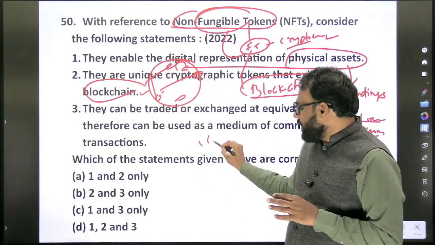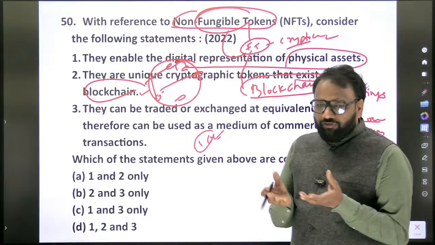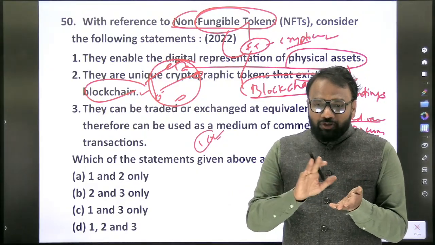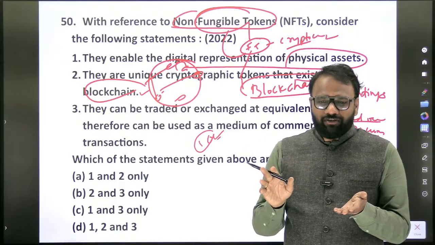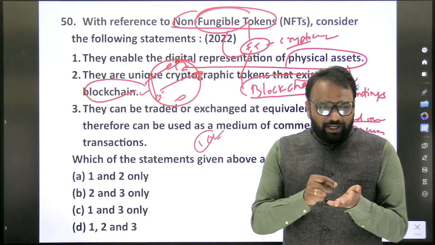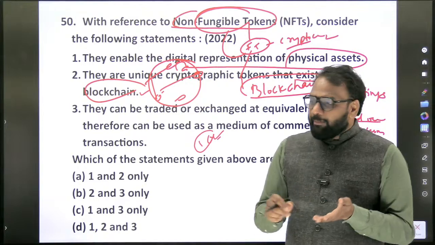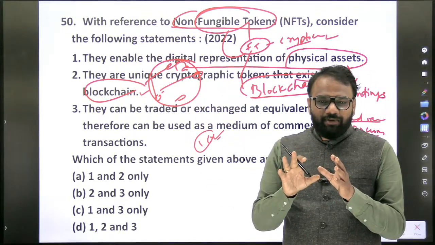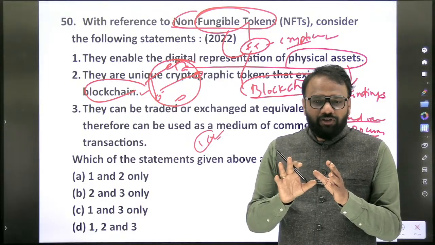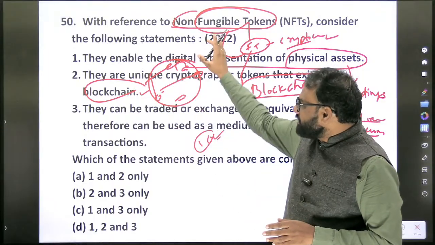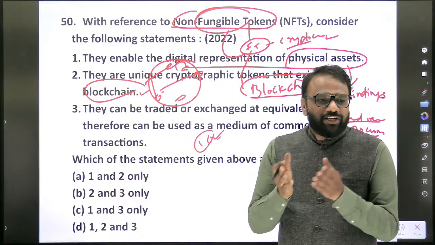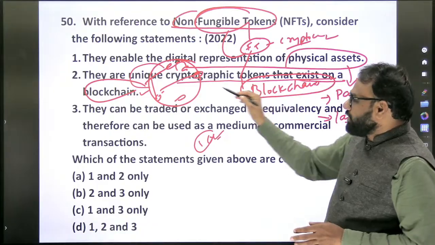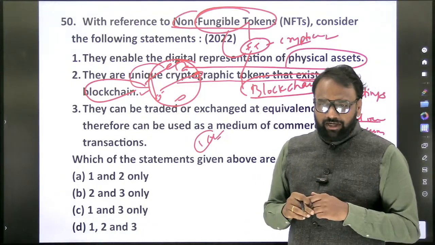For example, 10 rupees of cryptocurrency. If I give you 10 rupee notes, and I ask you to differentiate between them, at the superficial level it will be difficult for you to differentiate. Finally, based on the numbers, you can come to a conclusion, but when it comes to fungible tokens, both of them are the same. It will be difficult to differentiate. But when it comes to non-fungible tokens, you can easily differentiate one from the other. Hence, they are unique cryptographic tokens that exist on a blockchain. The second one is also what? Correct.